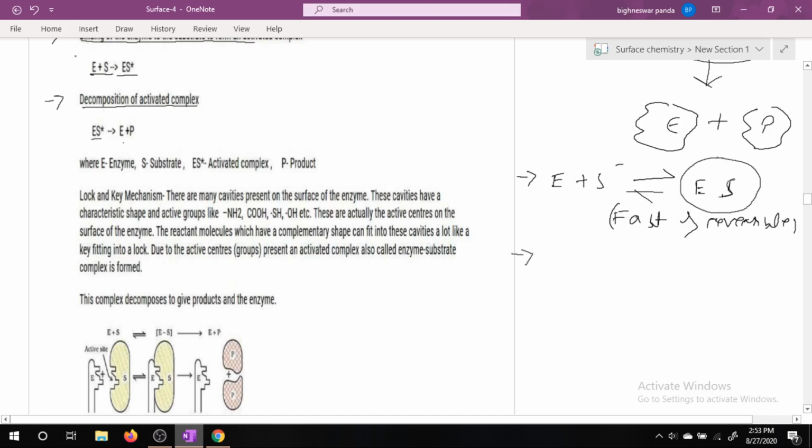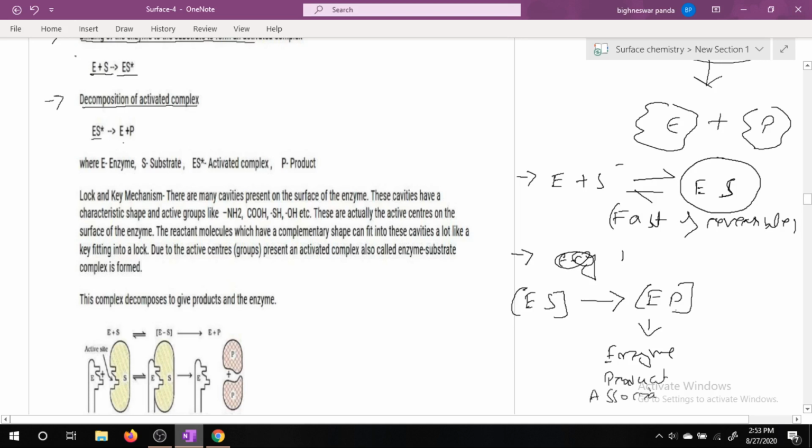In the second step, the enzyme substrate complex dissociates to form EP, that is, enzyme product association.